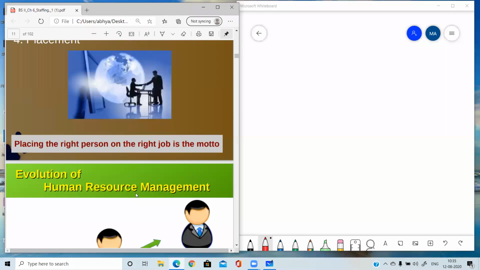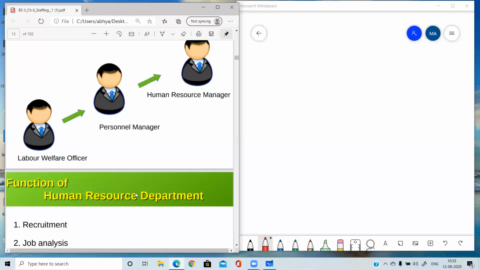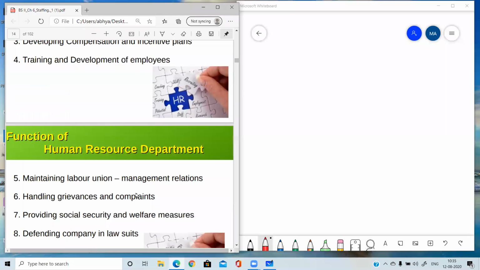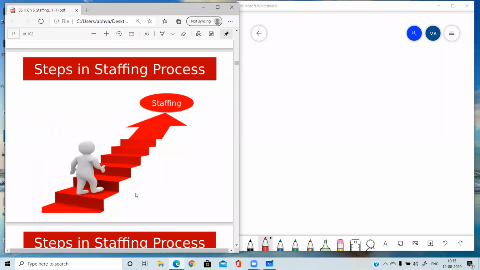Placement, then this topic is deleted from the CBSE syllabus only for this year. Evolution of human resource management, so cut this topic from your book. This topic is non-evaluative. This time this will not be coming in the exam. Human resource department or human resource management, cut this topic completely. So today we'll start with the topic steps in the staffing process.